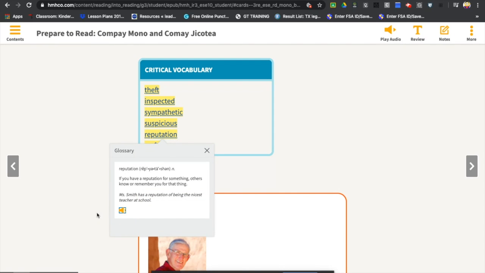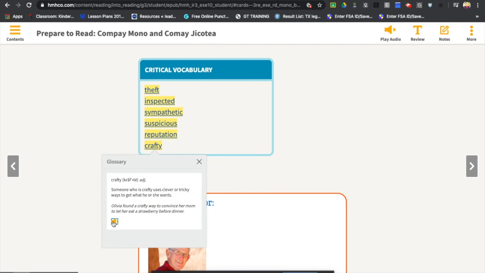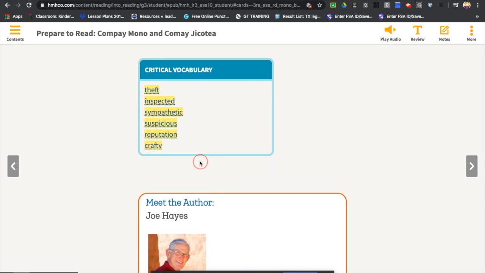Reputation. If you have a reputation for something, others know or remember you for that thing. Ms. Smith has a reputation of being the nicest teacher at school. Crafty. Someone who is crafty uses clever or tricky ways to get what he or she wants. Olivia found a crafty way to convince her mom to let her eat a strawberry before dinner.